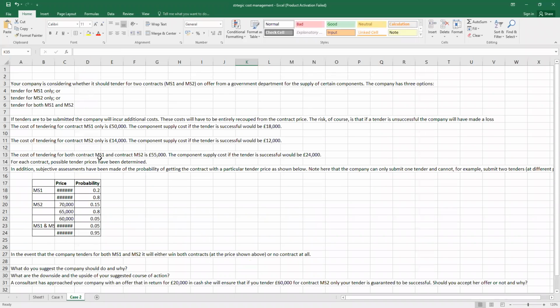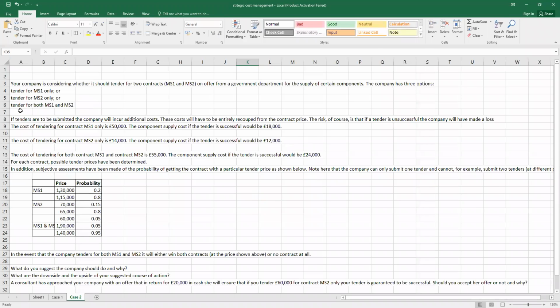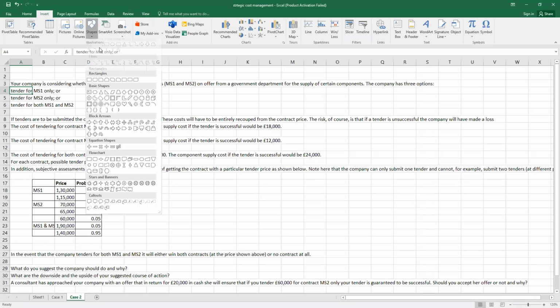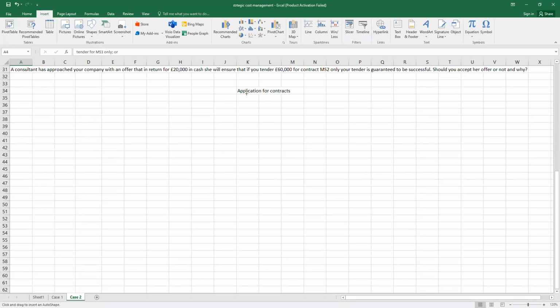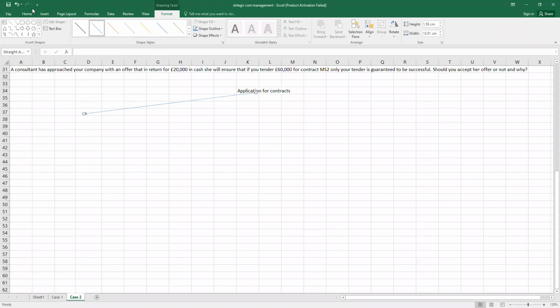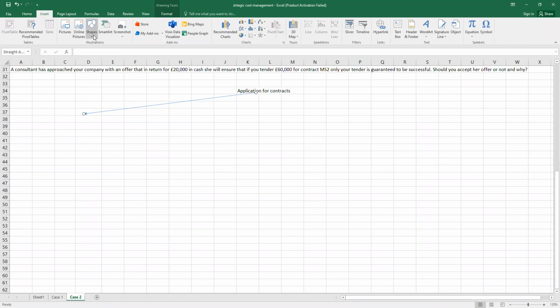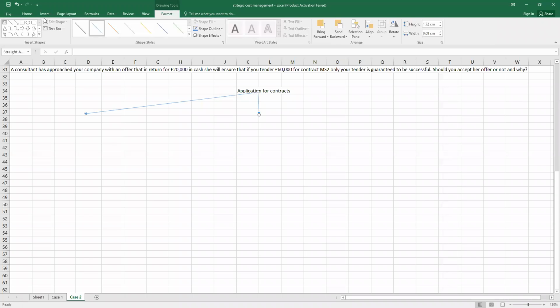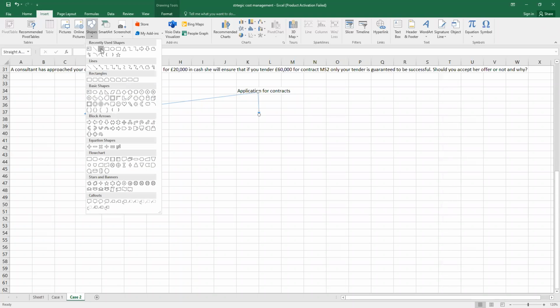And again I understood that there is a probability that either we can go for MS1, or we can go for MS2, or we can go for both. So let's write it. The one, then we can go for second either, or we can go for third.